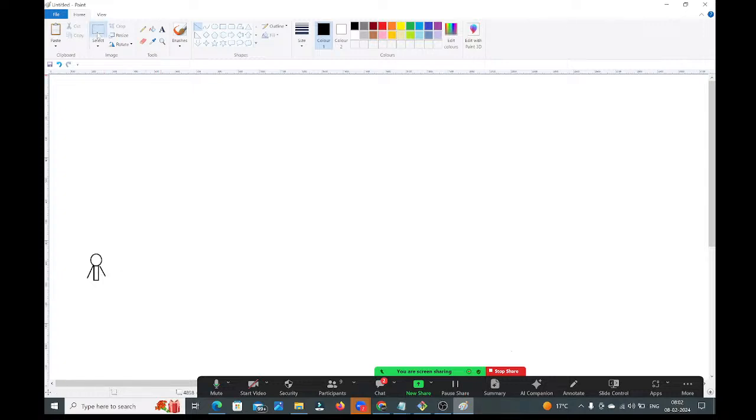So here we have developer 1. Same, multiple developers are available. Developer 2 is available, and developer 3 is available. So like this, assume we have 3 developers in our project. This is my development team. What will the development team do? They will develop the application as per client requirement.